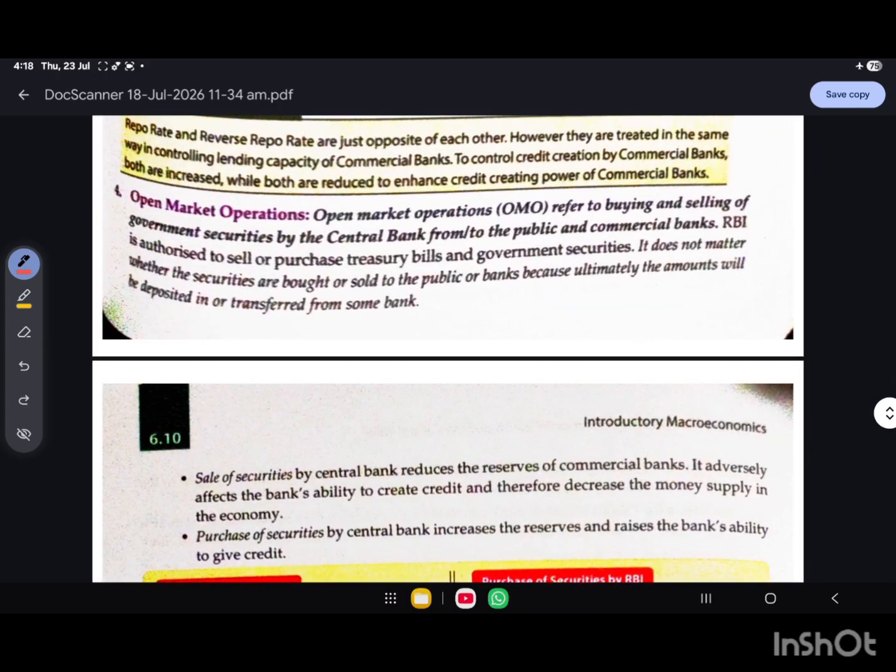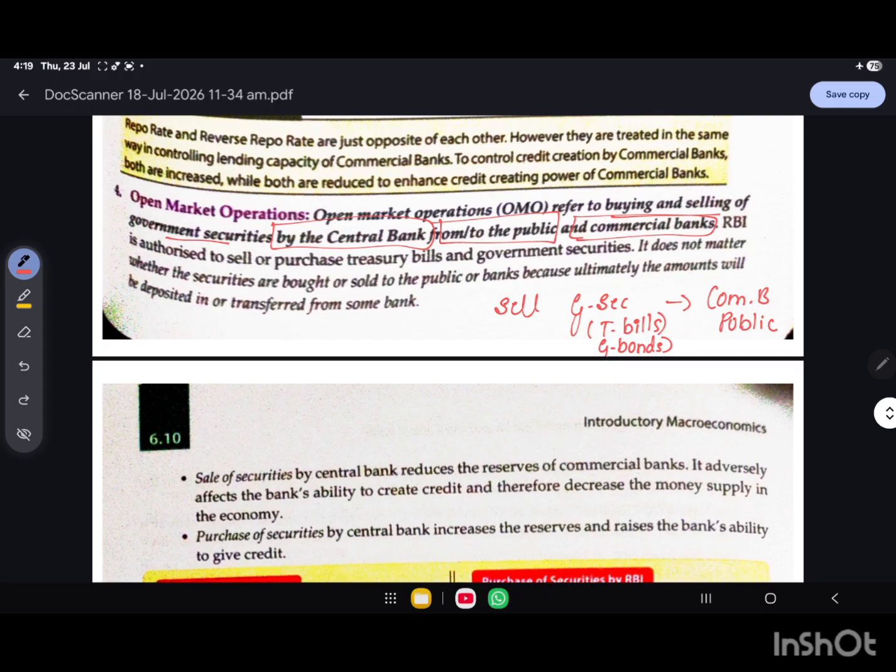So when you see the open market operation, what does OMO mean? OMO refers to the buying and selling of government securities by the central bank from or to the public as well as commercial banks. So when the RBI wants to reduce the money supply in the economy, it sells government securities, which might be treasury bills or government bonds, to the commercial banks as well as the public.